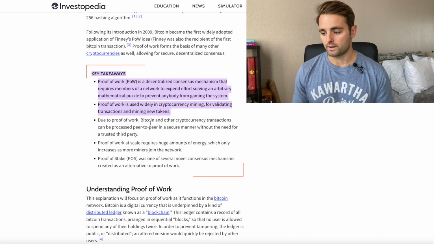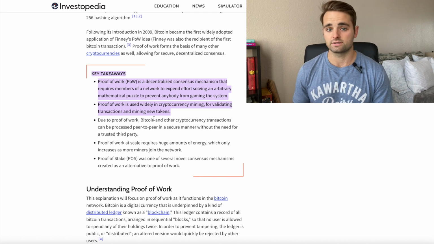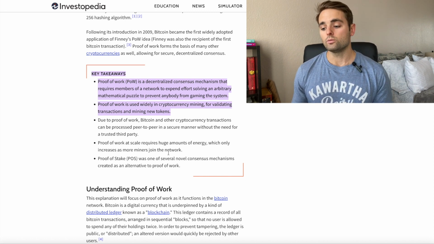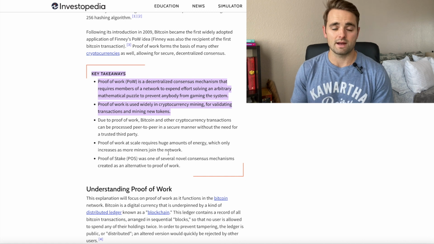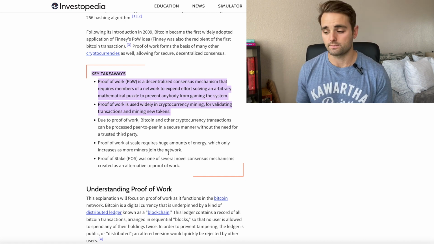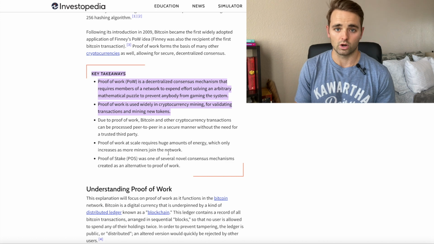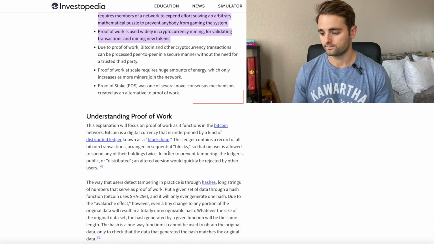Due to proof of work, Bitcoin and other cryptocurrency transactions can be processed peer-to-peer in a secure manner without a need for any centralized third party. The problem with proof of work is it requires an enormous amount of energy, especially as the hash rate, or the competition between the miners, goes up in the network. Proof of stake was one of the several novel consensus mechanisms as an alternative to proof of work, which we'll dive into later here in the video.